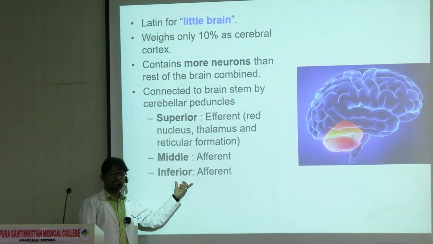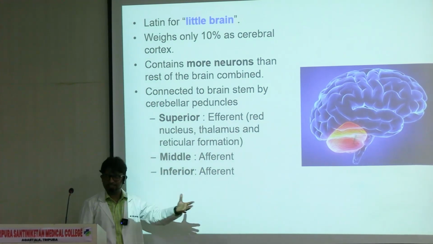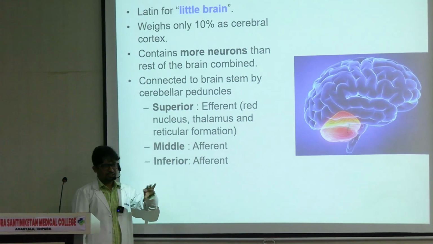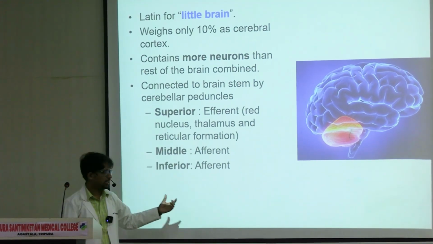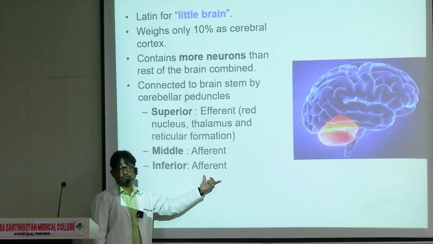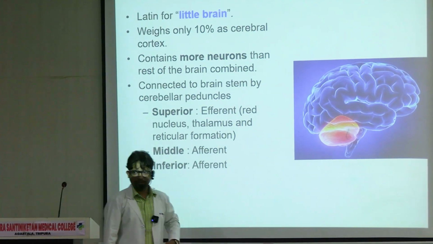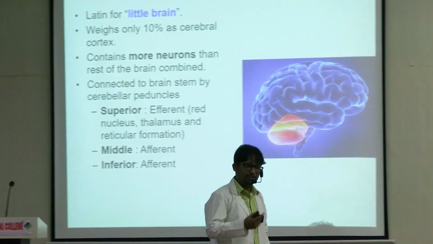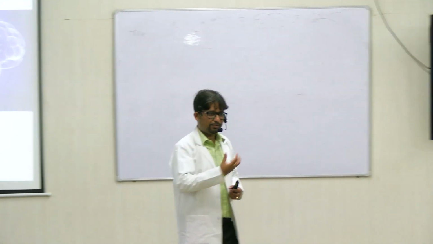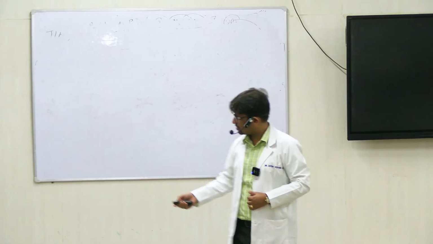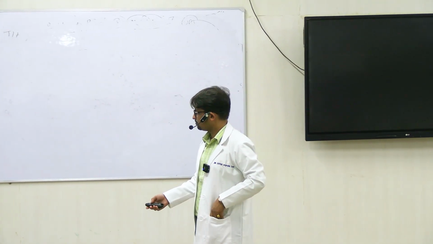For the inferior one, there is book-to-book variation, right? Generally, you find both afferent and efferent in the inferior peduncle, but a majority are afferent. So these are the connections of the cerebellum with the brainstem. All fibers which go into the cerebellum and come out travel through these 3 peduncles.